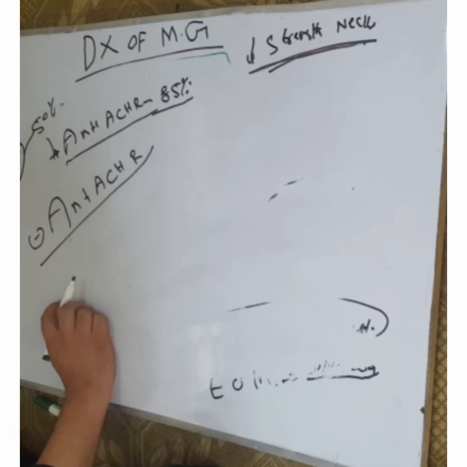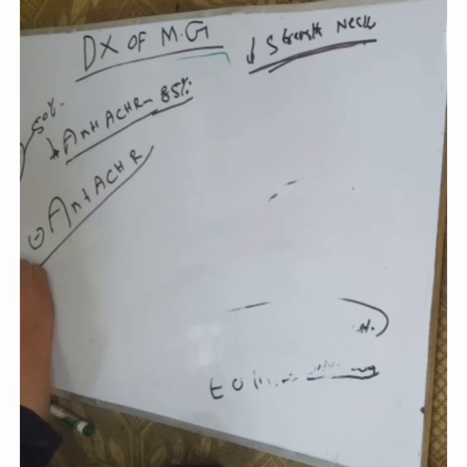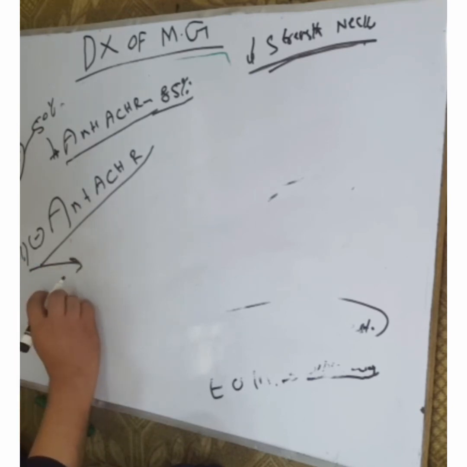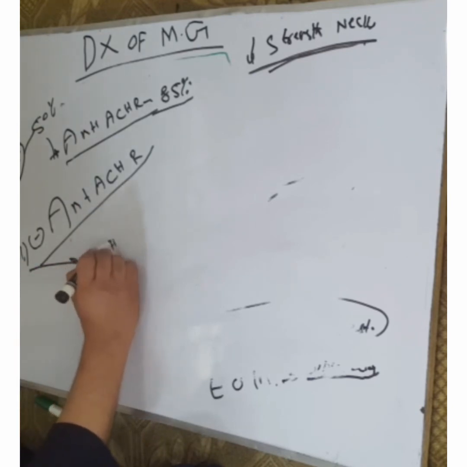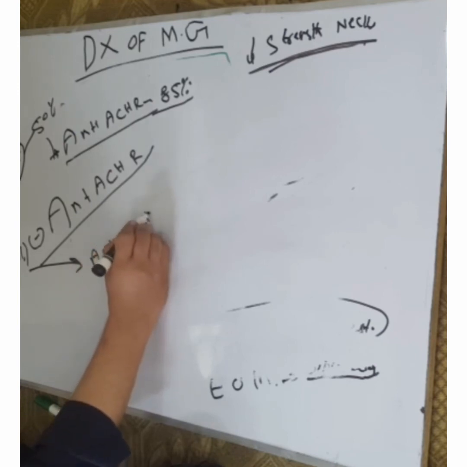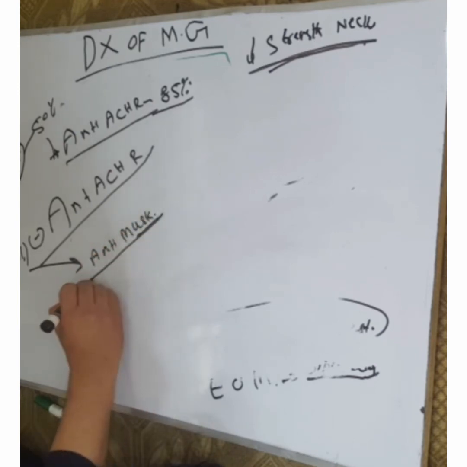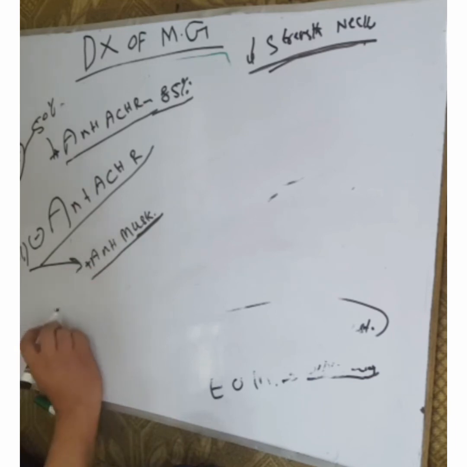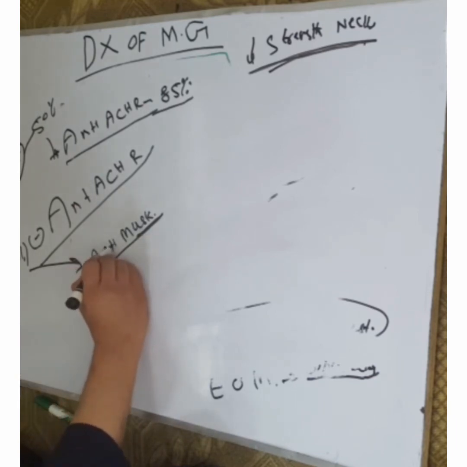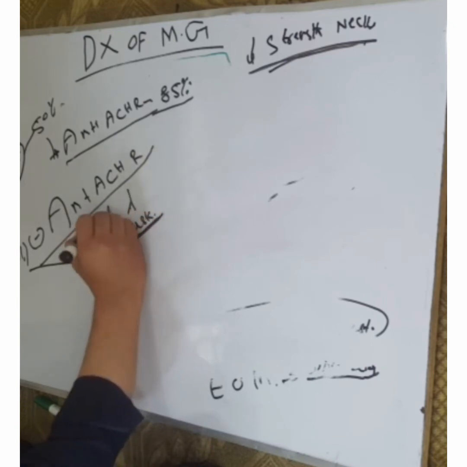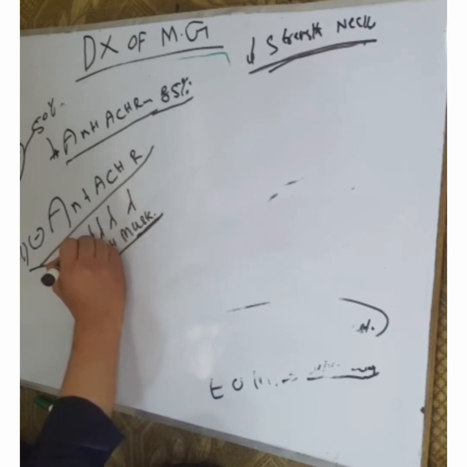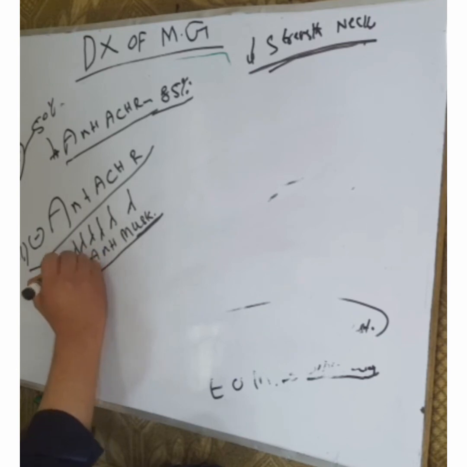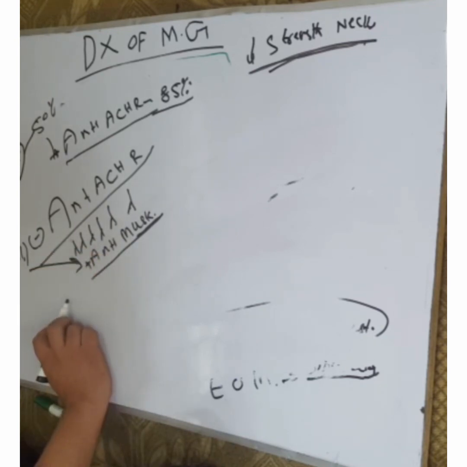In 40% of these negative cases, they have another antibody positive, that is antibody positive for MuSK, muscle specific kinase. This is an immunologic response. When the antibodies attack the muscle specific kinase, it damages the acetylcholine receptor also.